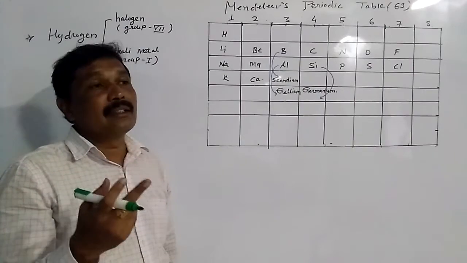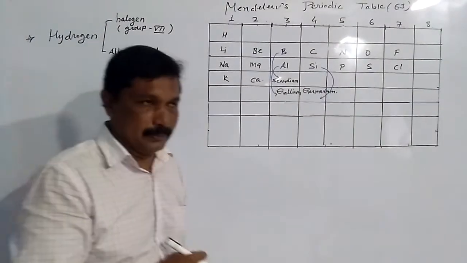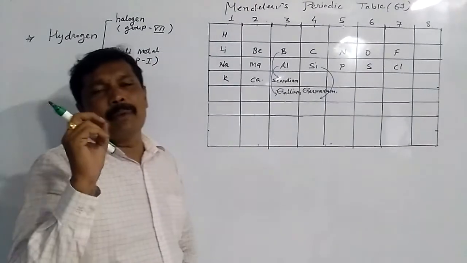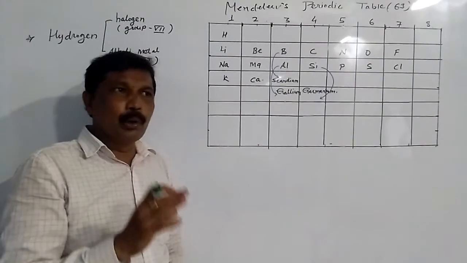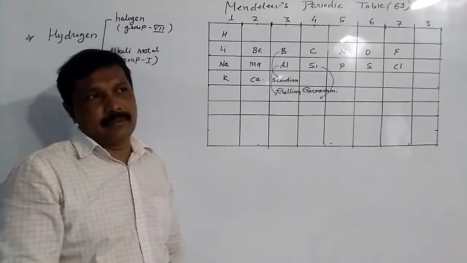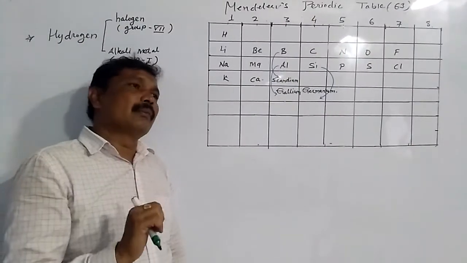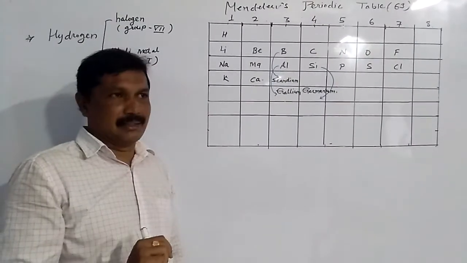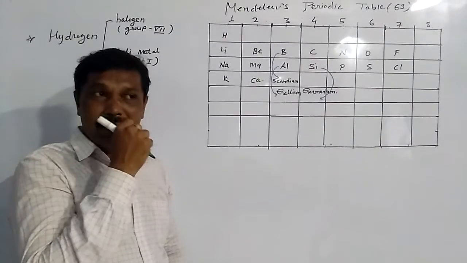Now we will see the limitations or drawbacks of Mendel's periodic table. The first drawback was that he put the two elements cobalt and nickel together because both of them have the same atomic masses. This was the first drawback.